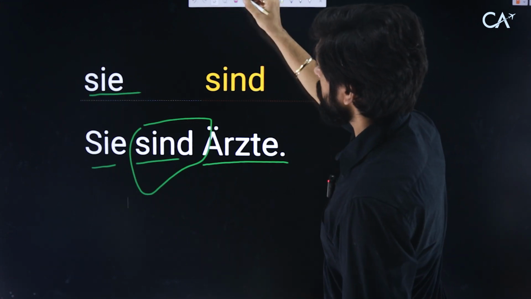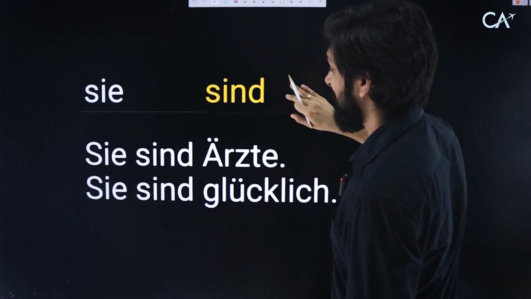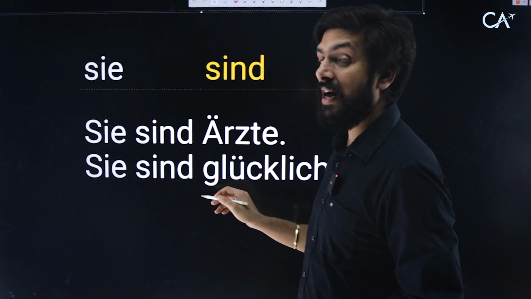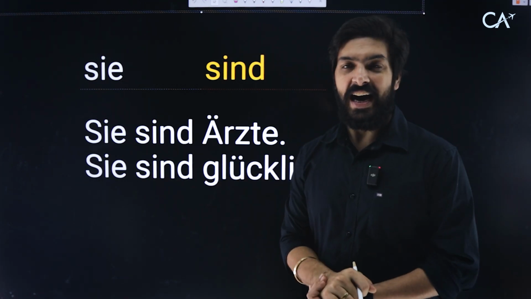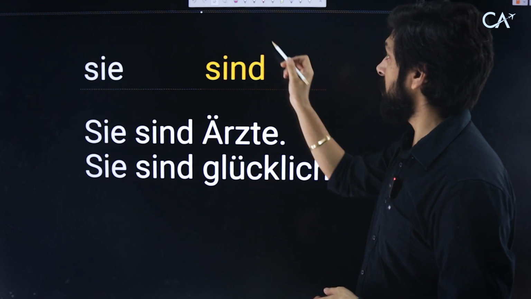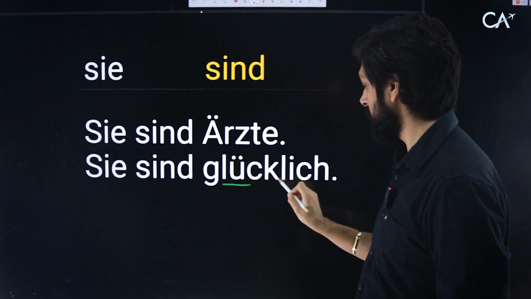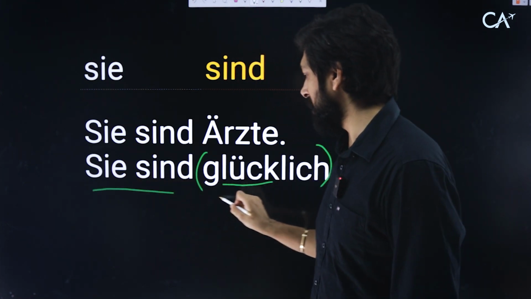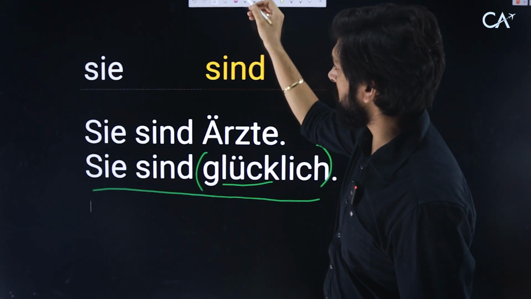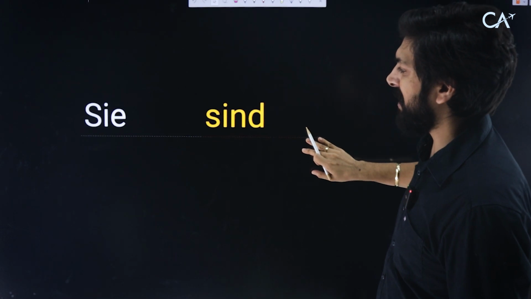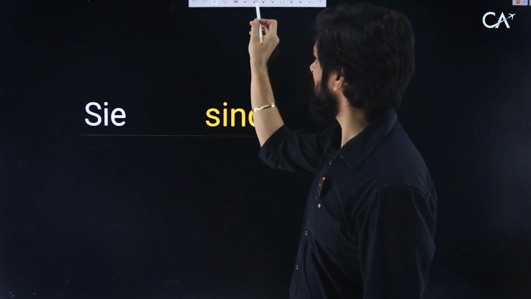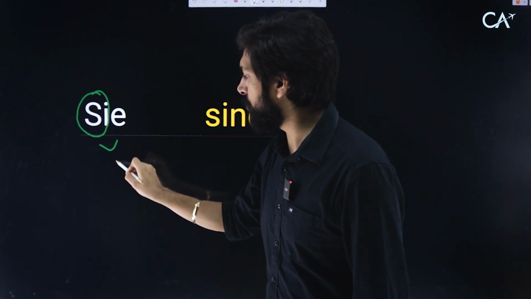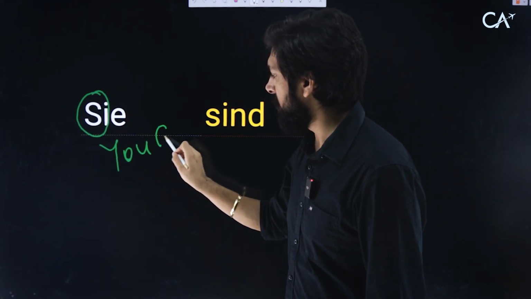Okay. Next one that we have is Sie sind glücklich. They are lucky. Glücklich, you can see the word luck over here. This means glücklich is lucky. Sie sind glücklich. Okay. Next one we can see here, and that is Sie sind directly. Like I told you, there's no change in the word, but if you make it capital, this becomes you formal.